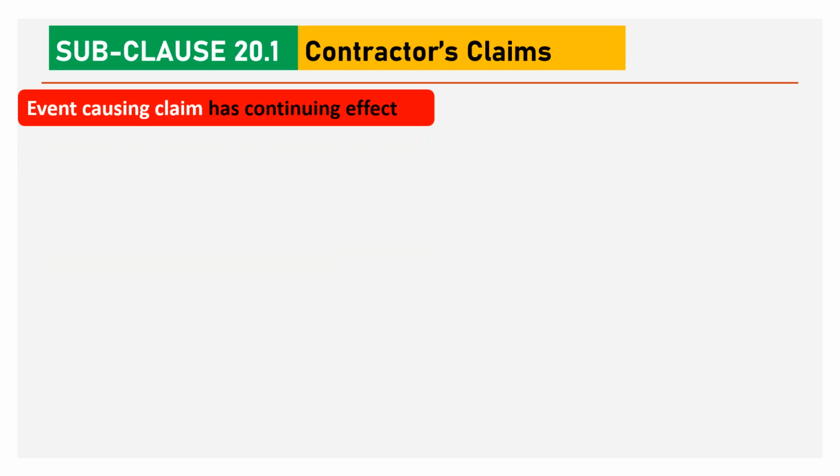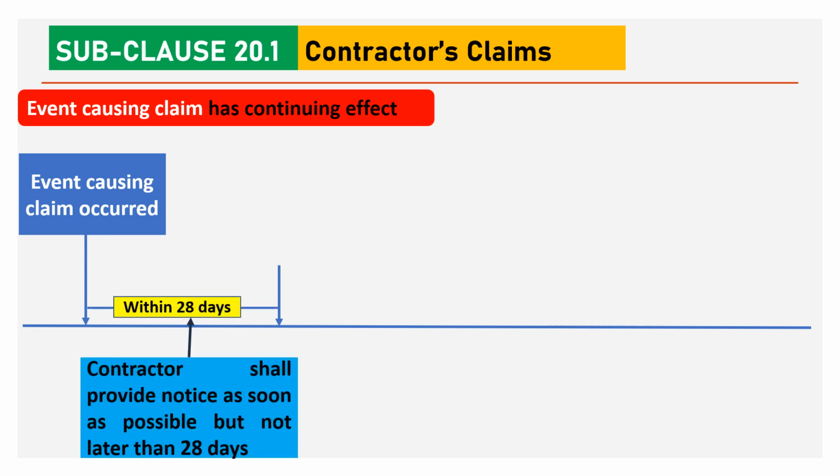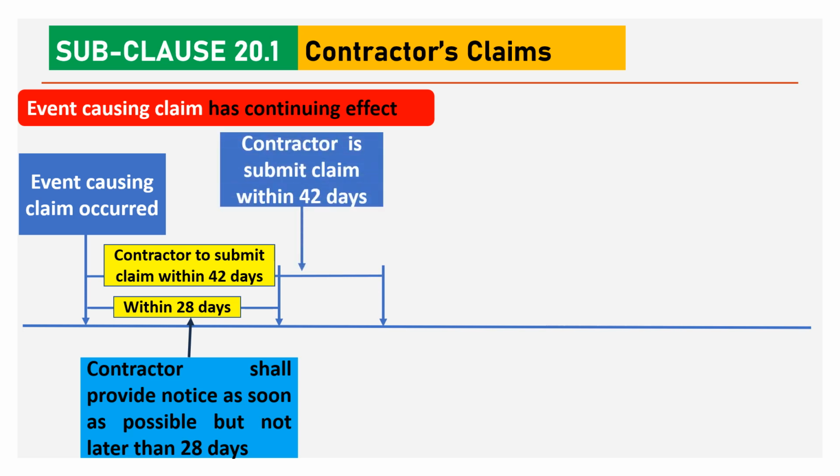Where the event causing the claim has a continuing effect, suppose the event has occurred at this point, the contractor is required to provide notice as soon as possible but not later than 28 days after the event. Thereafter, the contractor is required to submit the claim within 42 days. This claim shall be treated as an interim claim.